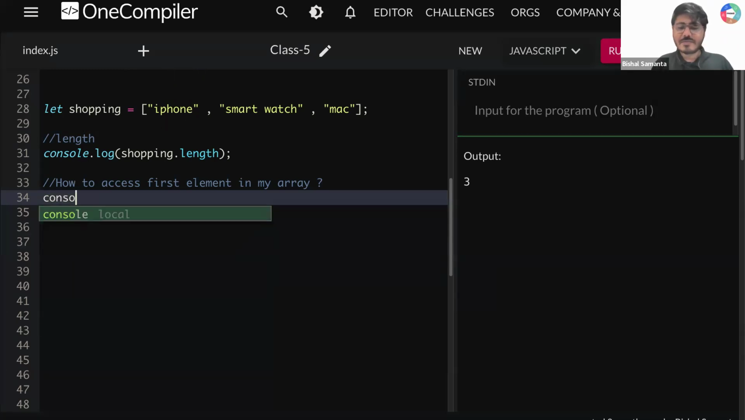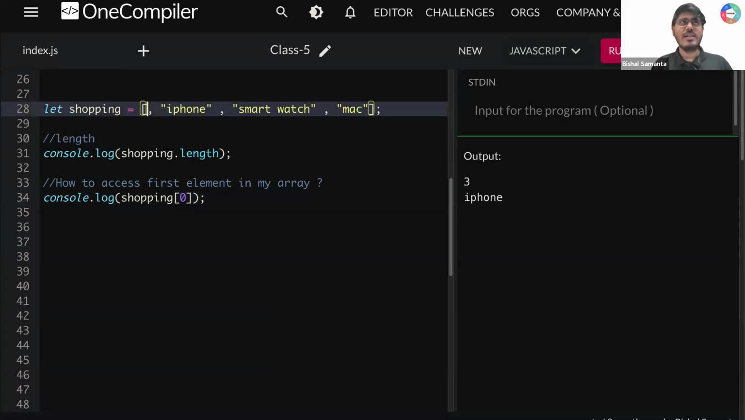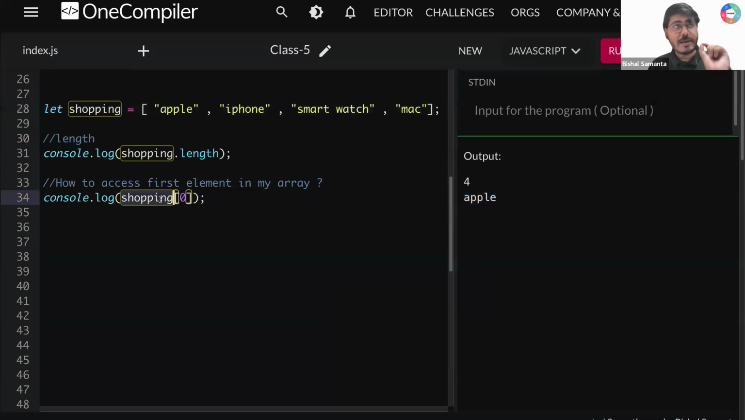So if I write here console.log of shopping of 0, what am I supposed to get? I'm supposed to get the first element, which is iPhone, right? Now let's say I write something else here, Apple. Can you tell me what I'm supposed to get now? Now I'm not supposed to get iPhone, because iPhone is present at index 1. So Apple is present at the 0th index. So I'm always supposed to get the first element dynamically. If I write shopping of 0, array of 0 will always give me the first element.